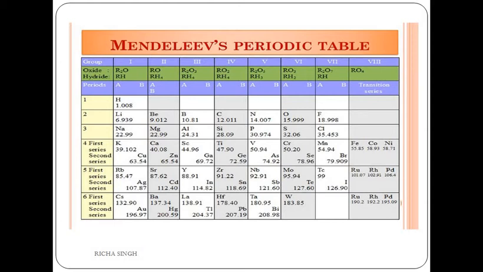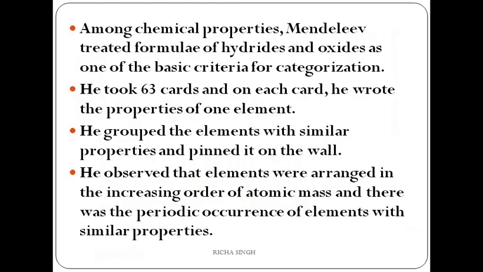Then there are 6 periods. You can see here from number 1 to 6, the horizontal rows in Mendeleev's periodic table. In order to accommodate more elements, periods 4, 5 and 6 have been divided into 2 halves. The first half of the elements is placed in the upper left corners, and the second half occupies the lower right corners. So this was the description of Mendeleev's periodic table.